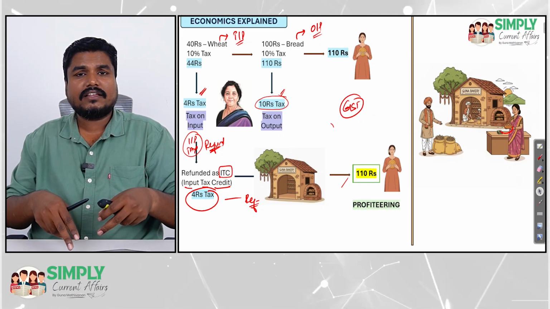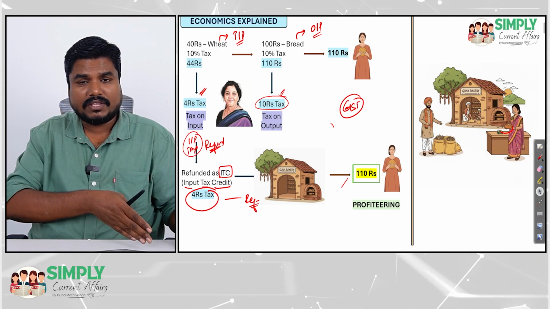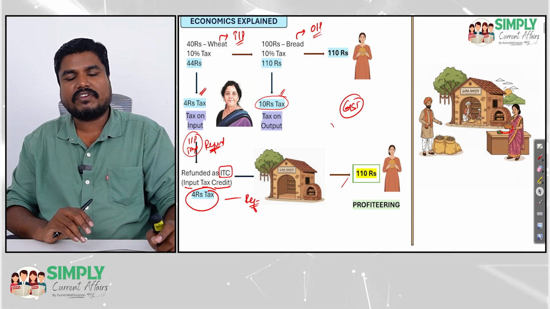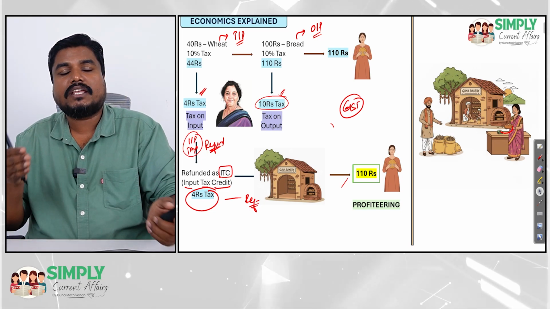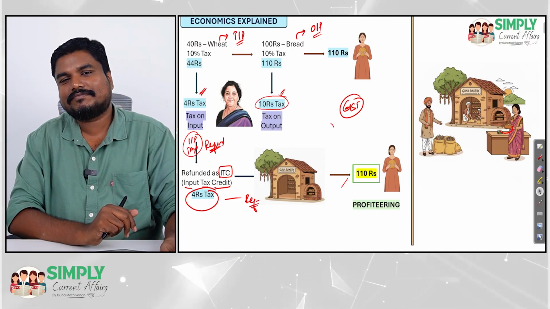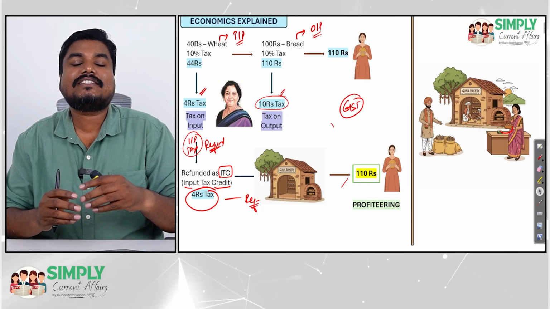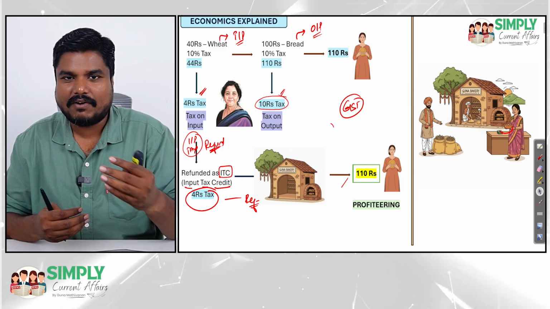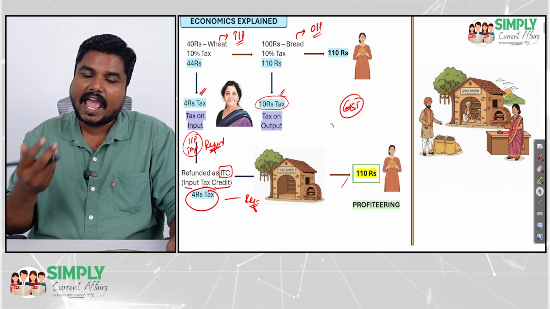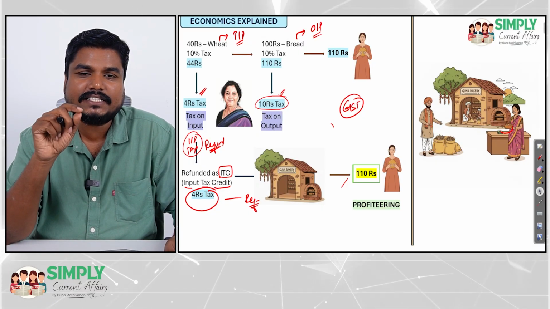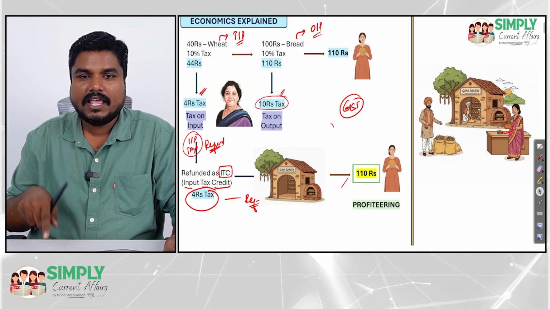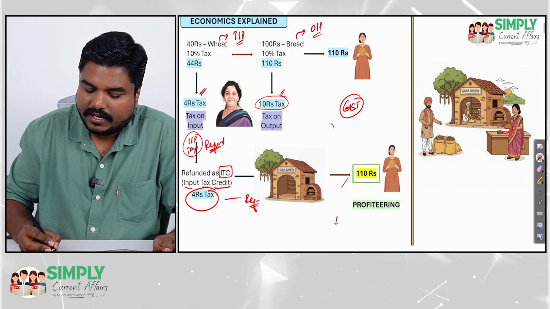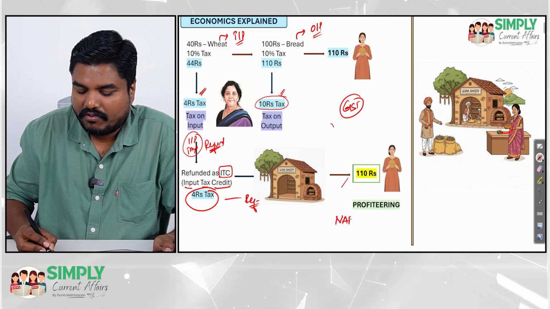So when the bakery is not passing on the benefit of GST to the public, that is called profiteering. How can they pass it to the public? By reducing the price of the bread. If some bakery is not reducing, then we have to take action, right? So to take action on those entities which are practicing profiteering, the government created the National Anti-Profiteering Authority.